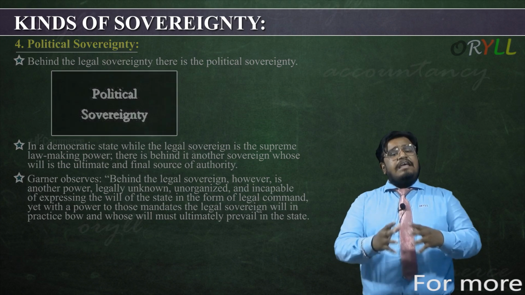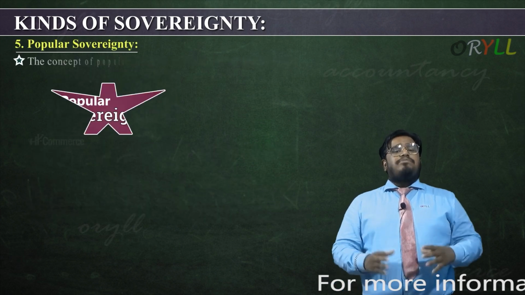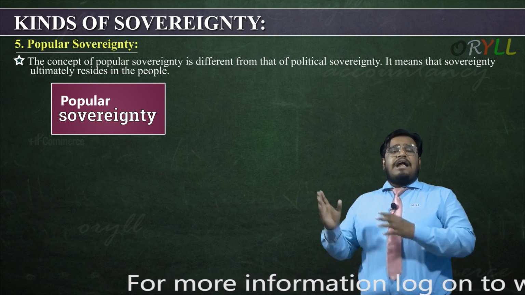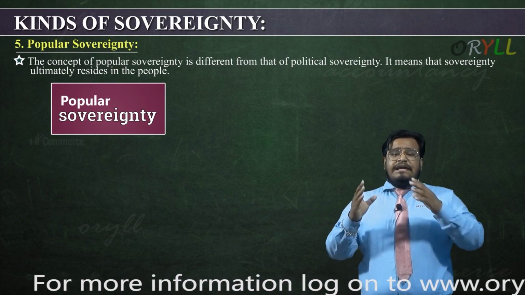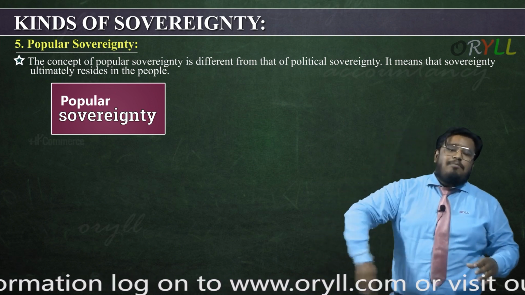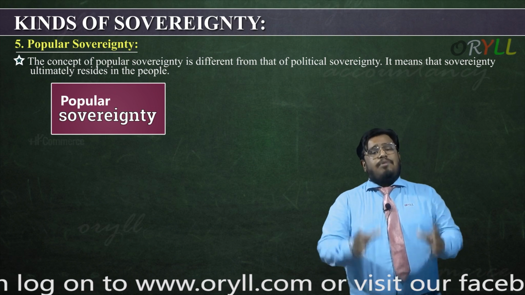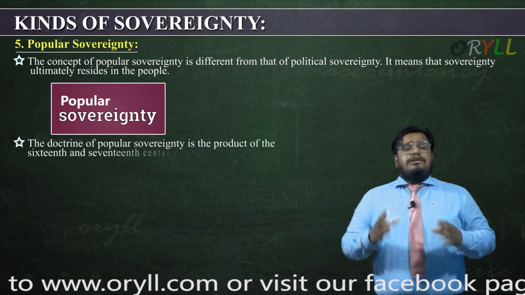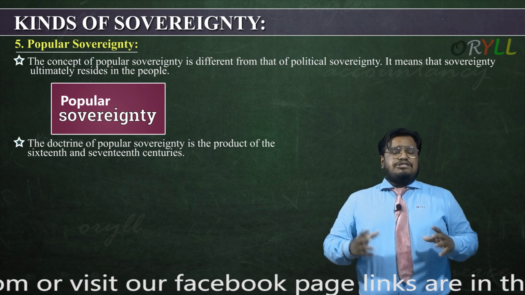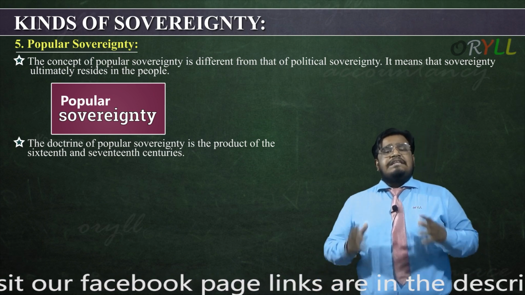Let's understand the fifth point, that is popular sovereignty. The concept of popular sovereignty is different from that of political sovereignty. It means sovereignty ultimately resides in the people. That means popular sovereignty is always the power that resides in the hands of people. The doctrine of popular sovereignty is the product of the 16th and 17th century. That is, it has come from the 16th and 17th century.